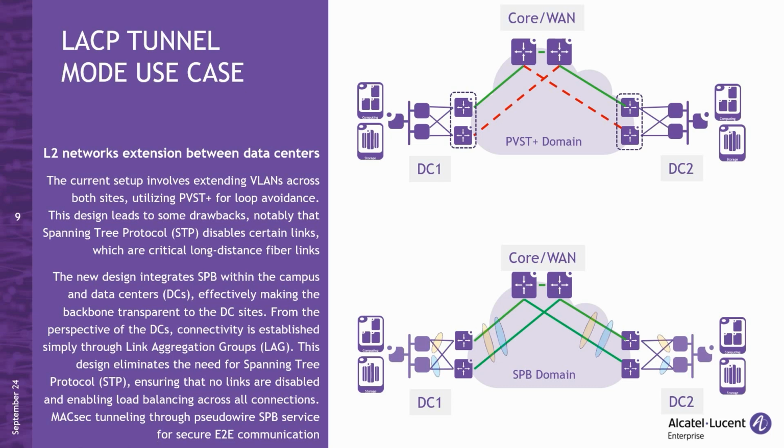The new design, which integrates SPB within both the campus and data centers, effectively makes the backbone transparent to the data center sites for DC to DC traffic. From the perspective of the data center, connectivity is established through link aggregation groups, eliminating the need for spanning tree. This ensures that no links are disabled, allowing load balancing across all available connections. Additionally, MACsec tunneling through the SPB pseudo-wire service ensures secure end-to-end communication.